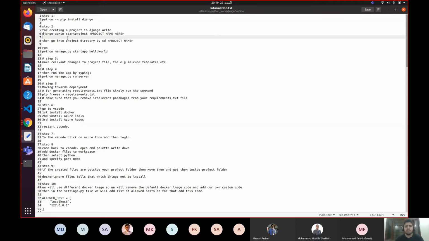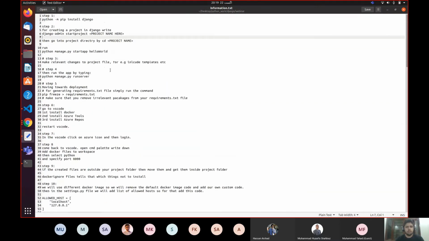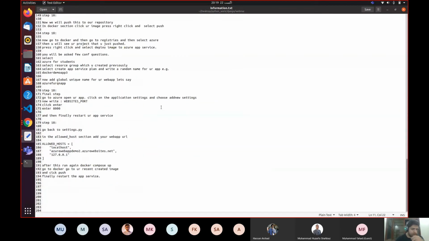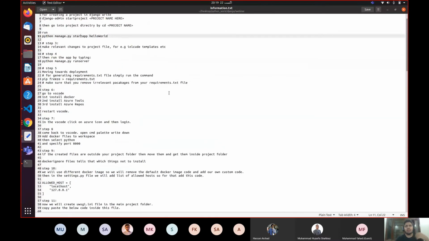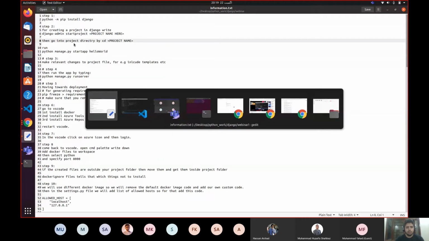These are the steps I have written down over here. I will provide you this file as usual at the end of the workshop, and then you can follow these steps. Actually, I came 15 minutes late; the reason was I was writing these steps. There are so many steps, around 25 maybe. So let's build our first web app.